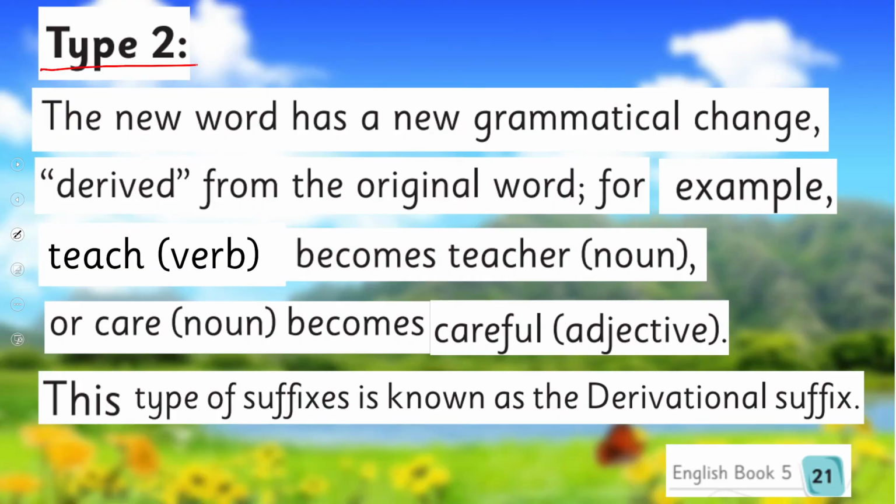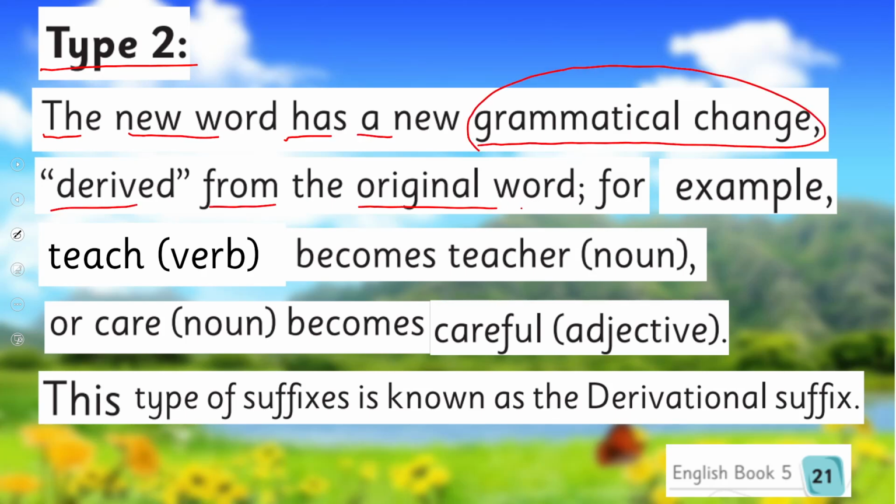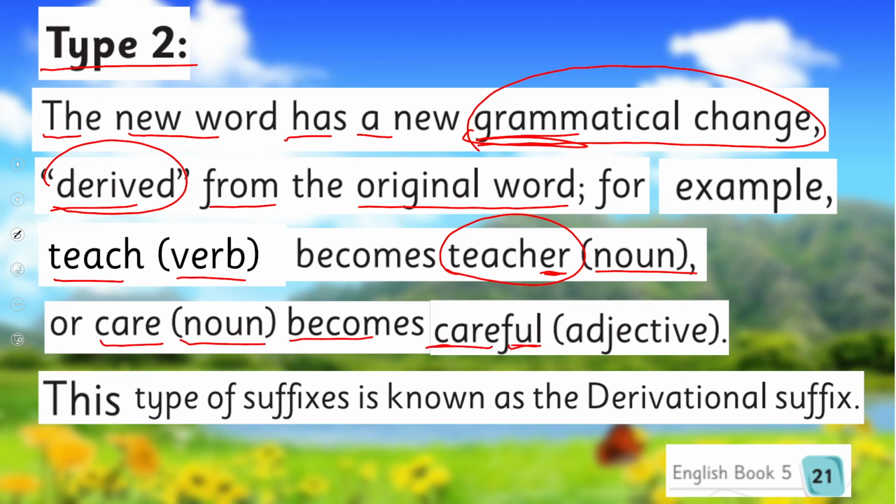In type 2, the new word has a new grammatical function derived from the original word. What does it mean? When we add a suffix, the derived word becomes a new word grammatically. For example, teach is a verb. When I add er, a suffix, it becomes teacher, and teacher is a noun. Care is a noun, and it becomes careful. I added this suffix ful in this, it becomes careful, which is an adjective.